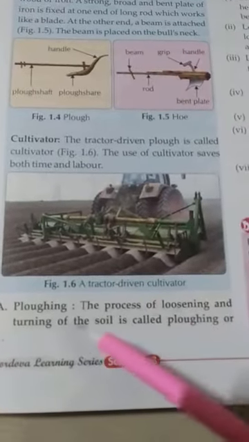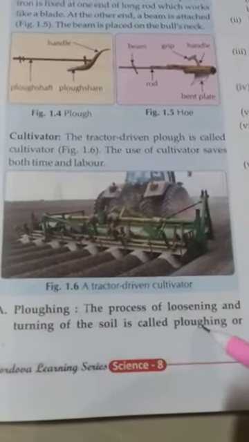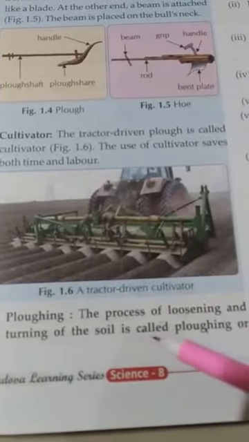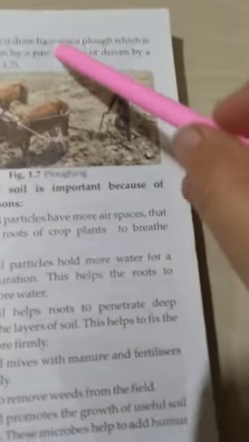Plowing means using a cultivator, a tractor driven on the soil for plowing. And leveling: somewhere the level of the ground is up, somewhere it is low, so we check the leveling of our soil. Plowing is the process of loosening and turning of the soil. With the help of machines, a tractor, we loosen and turn the soil. That process is plowing, and we can also say tilling.